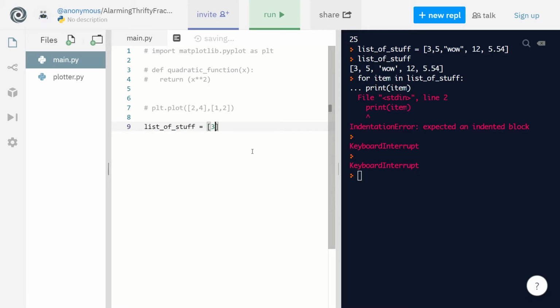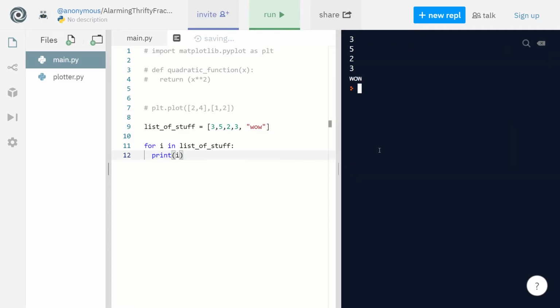Let me write it and put a string in. So you have a list of stuff, and then you can write for, and whatever name you want, it can be i, it can be a. It goes over every item in that list and does it for every item. It's like a while loop, but it only runs for the length of the list.